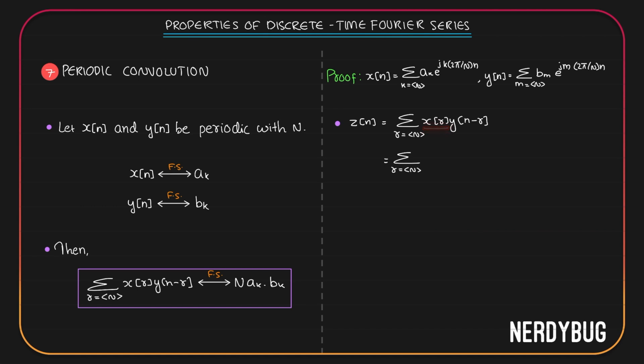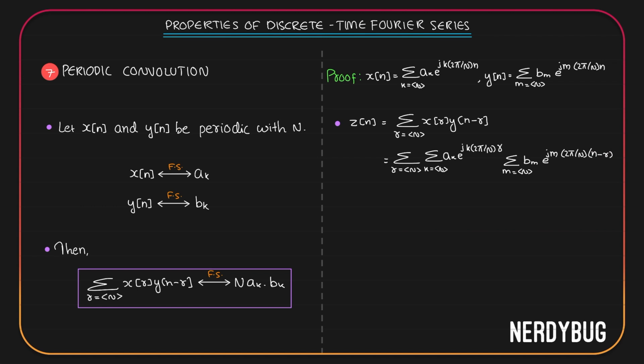I want x of r. I have x of n. To get x of r, I will just change n into r. So I get this. Instead of n, I have put r. I want y of n minus r. I have y of n. So to get y of n minus r, I have to change n over here into n minus r. Then I will get this. Instead of n, I have put n minus r.